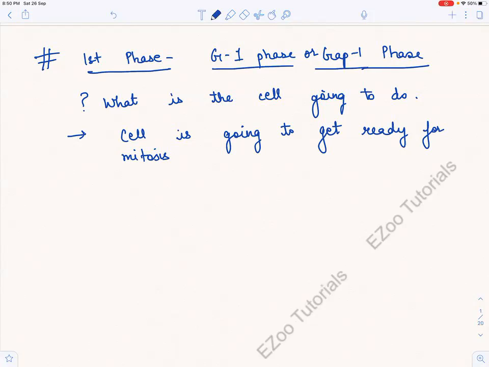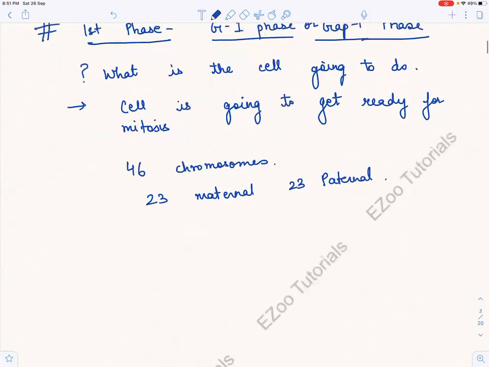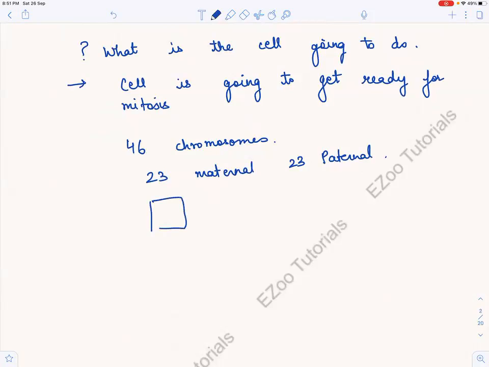As we know, there are how many chromosomes? There are 46 chromosomes, right? 23 maternal and 23 paternal, right? तो एक ये सेल है, 2n diploid, इसको basically क्या करना है? Replicate करना है with the same genetic material, same number of organelles. Replicate मतलब बिल्कुल copy कर देना, तो everything should be same. तो इसको ये करना है.